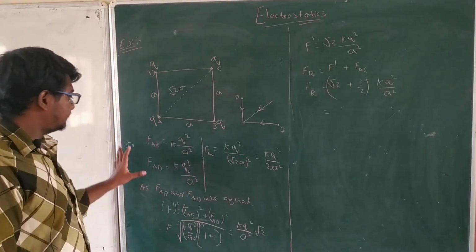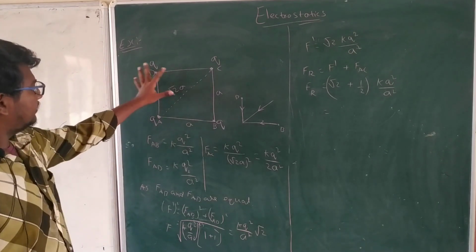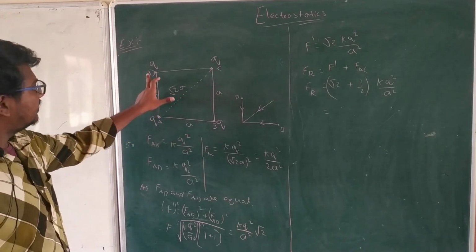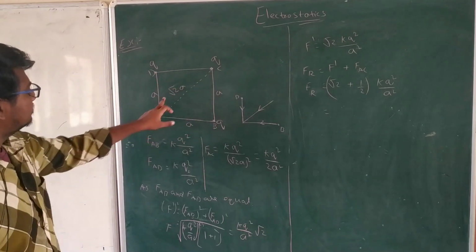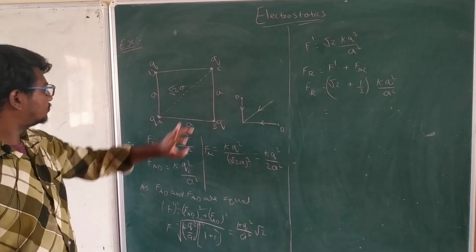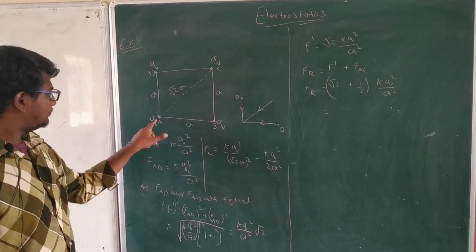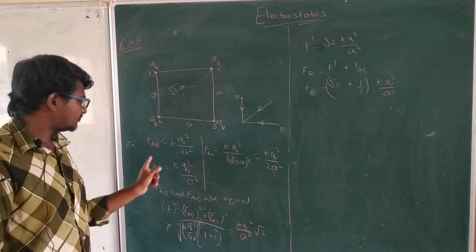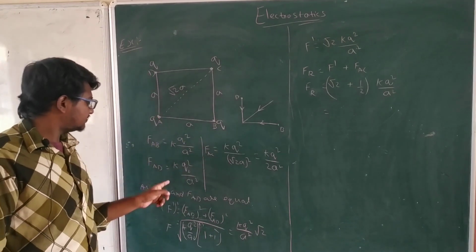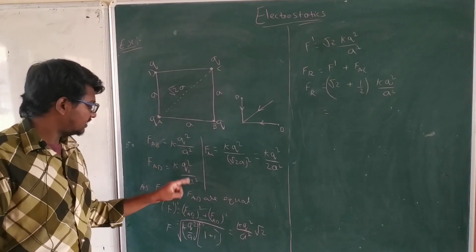Now see here, this is a square having four charges at its corners. The diagonal length is root 2 a. FAB, A to B, the force acting is K Q square by a square. FAD, A to D, is also K Q square by a square.